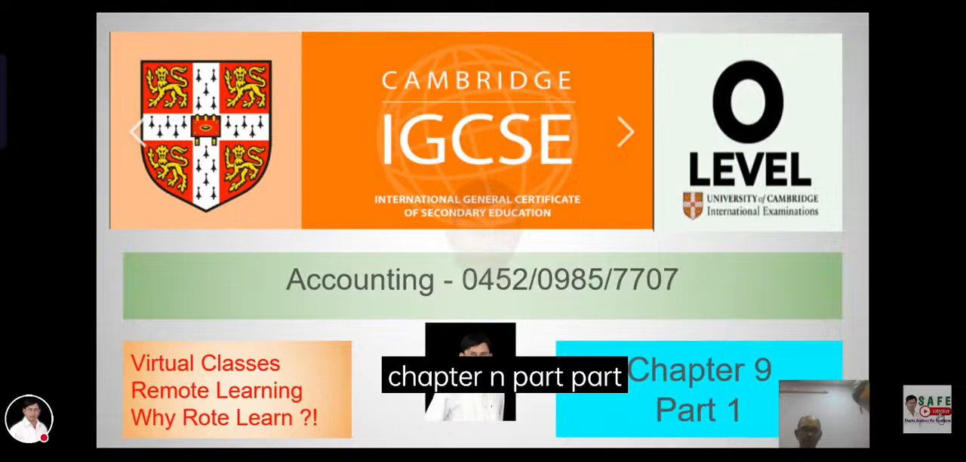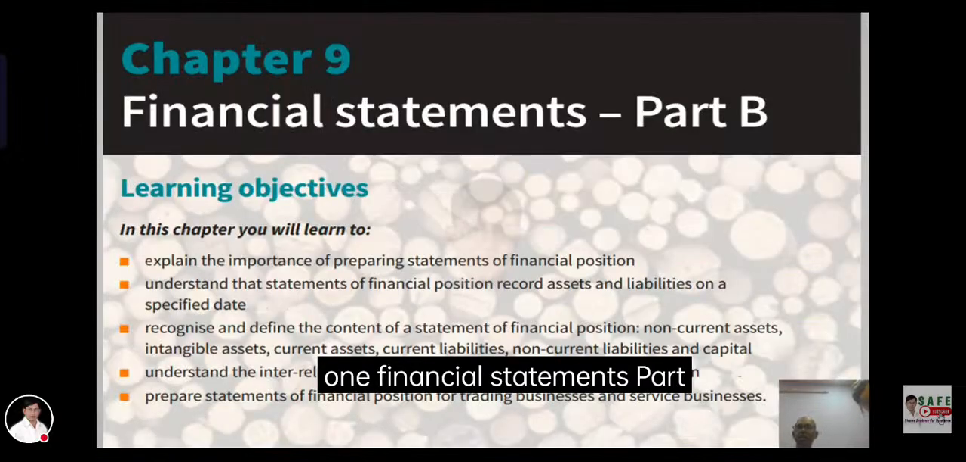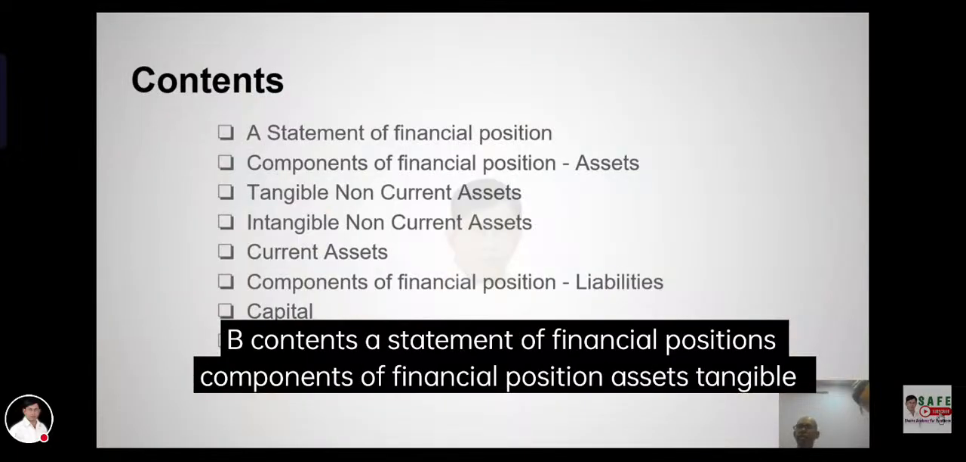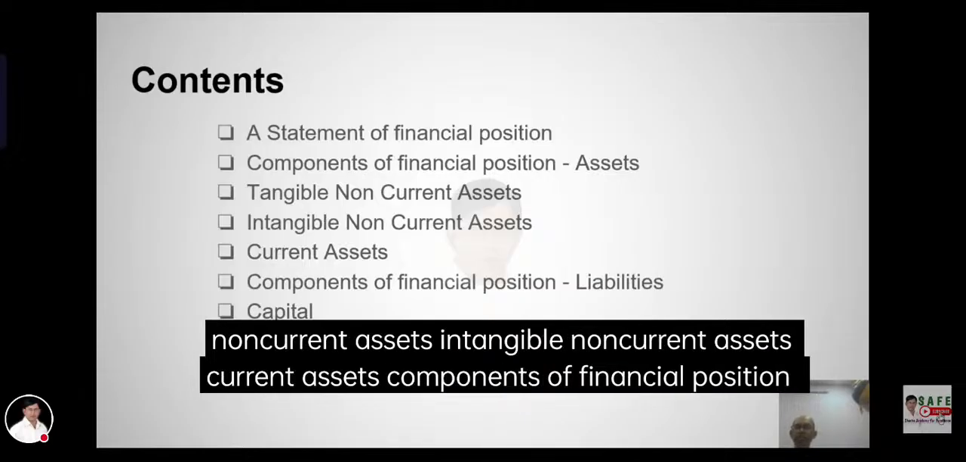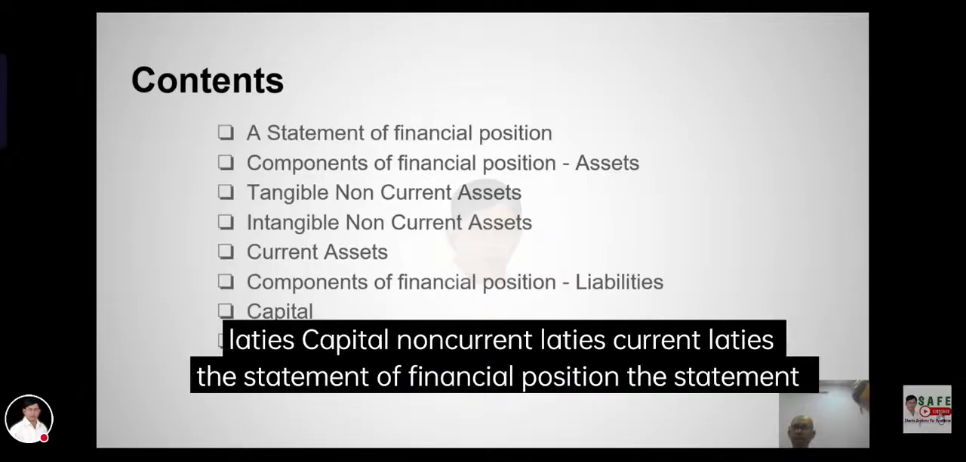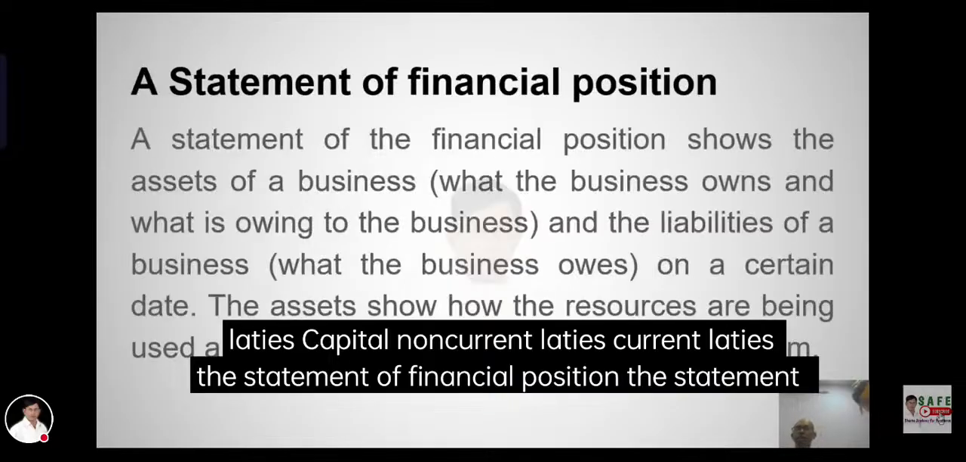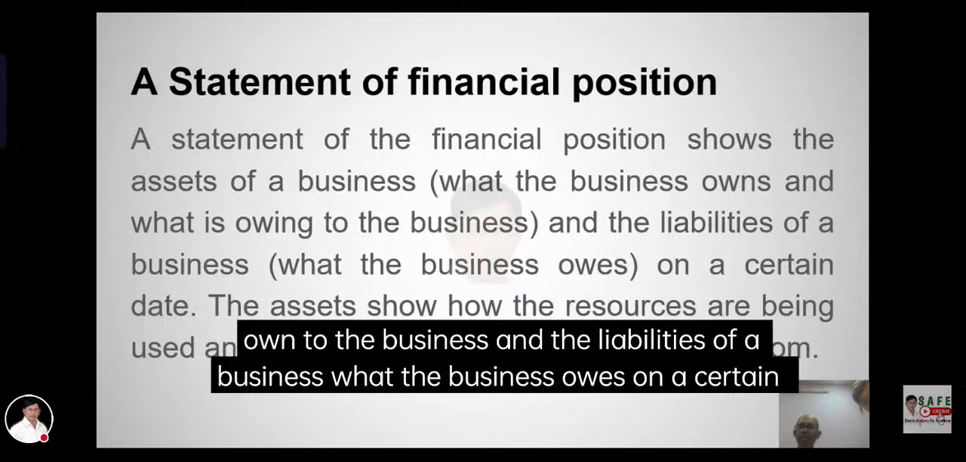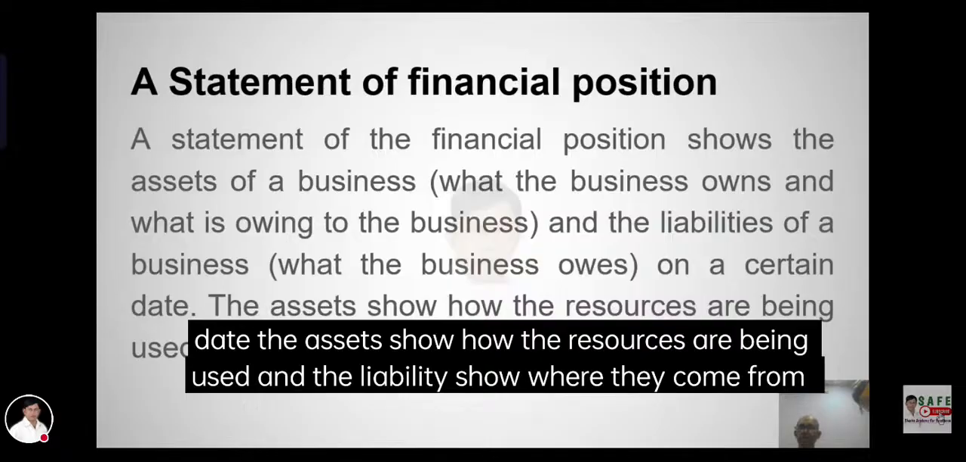Chapter 9. Financial statements contain the statement of financial position and its components: non-current assets, current assets, and current liabilities. The statement of financial position shows the assets and the liabilities of the business on a certain day, showing how the resources are used and how liabilities should be met.